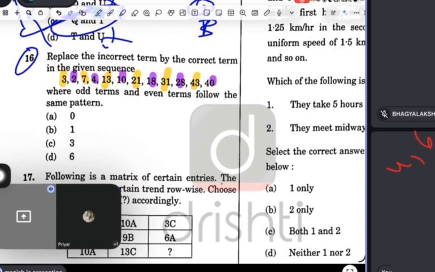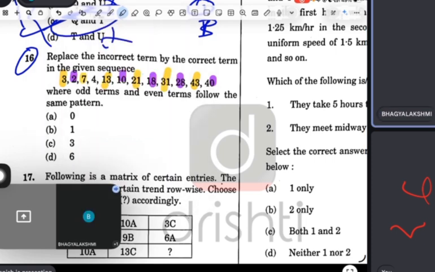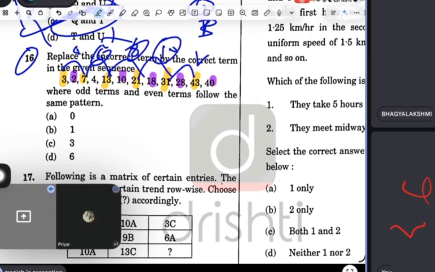So now see the difference, guys. 3, 7, the difference is 4. 7 and 13, 6. 13 and 21, 8. 21 and 31, 10. So it will be 12.